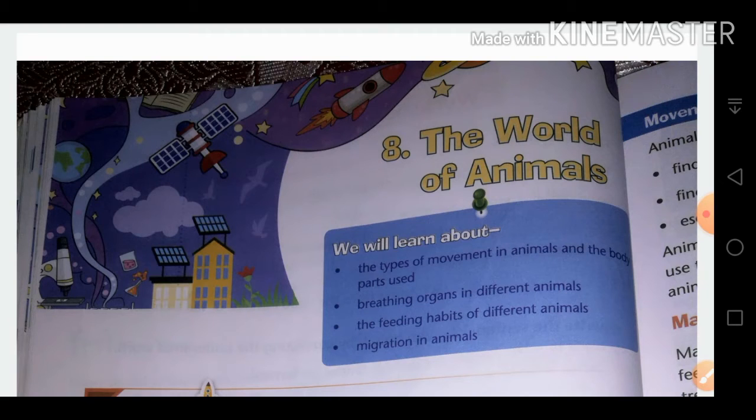In the first part we discussed movement in animals, movement in reptiles and mammals, and the breathing organs in different animals. In part 2 we are going to learn about the feeding habits of different animals, how we can group animals on the basis of their feeding habits, and migration in animals.